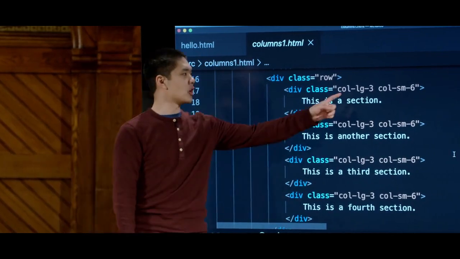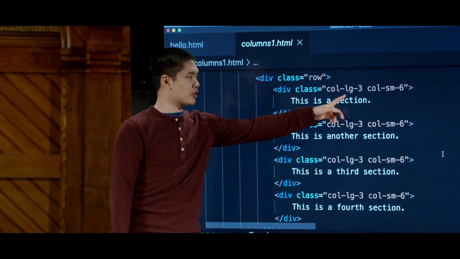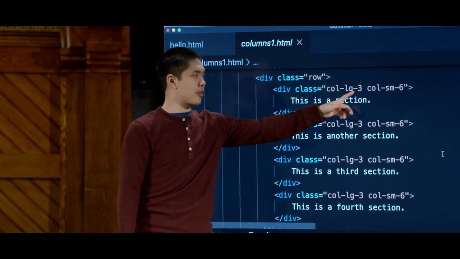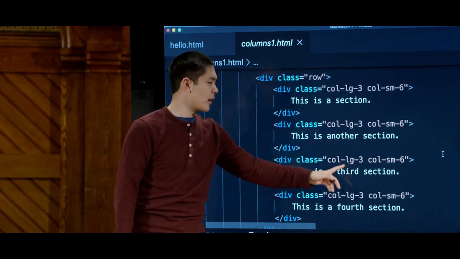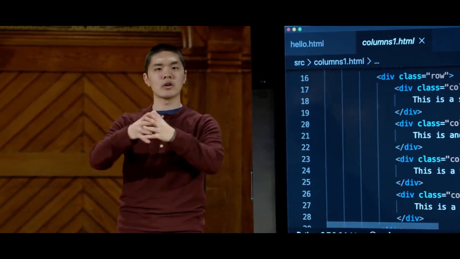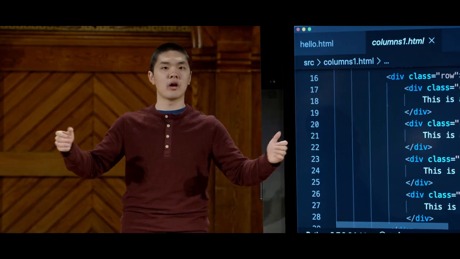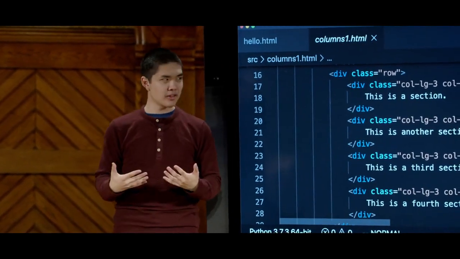So if I'm on a large screen, as indicated by LG, this is saying that on a large screen, this div should take up 3 units of space. And this div should also take up 3 units of space. And for each of these 4 divs on a large screen, each will take up 3 of the total 12 units of space, so they'll all show up on one row. What happens on a small screen, though?